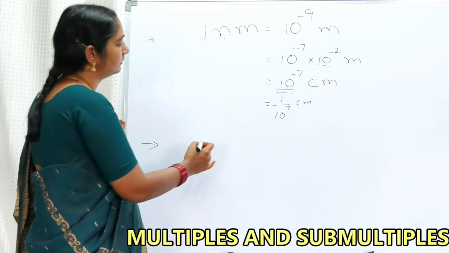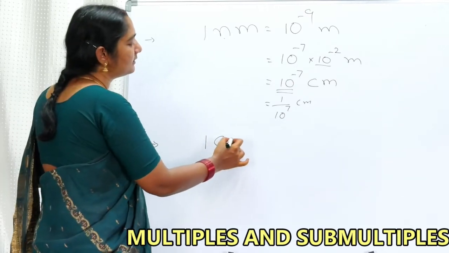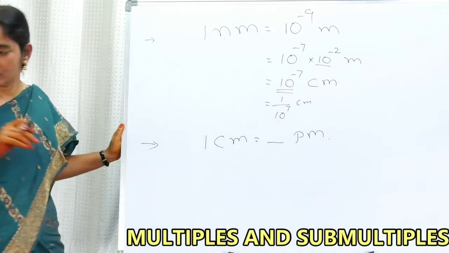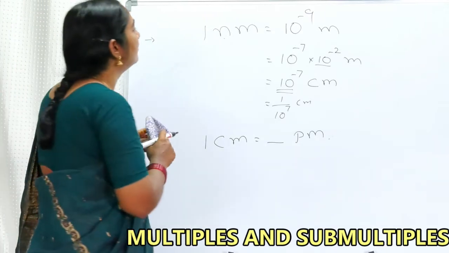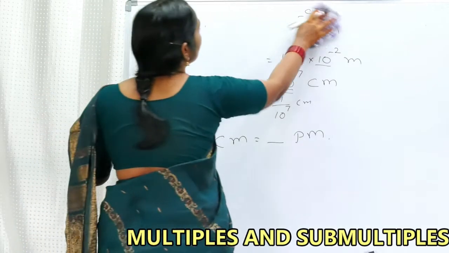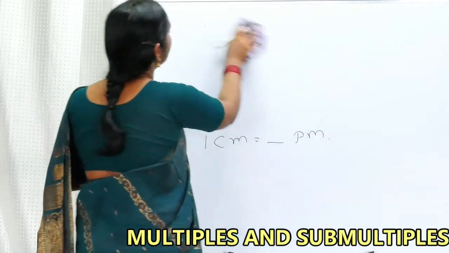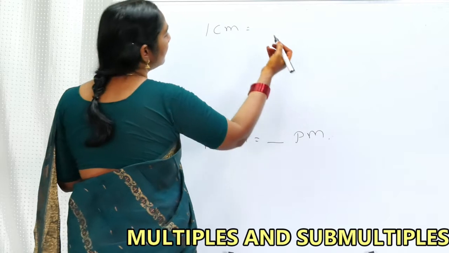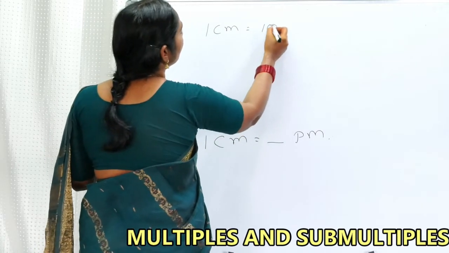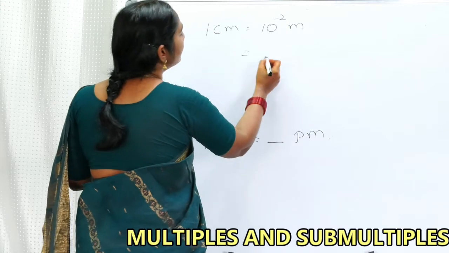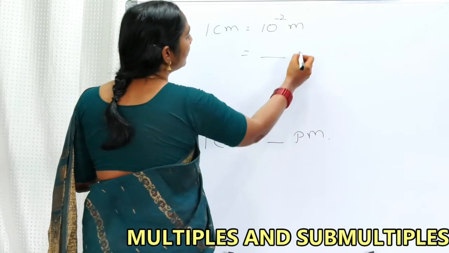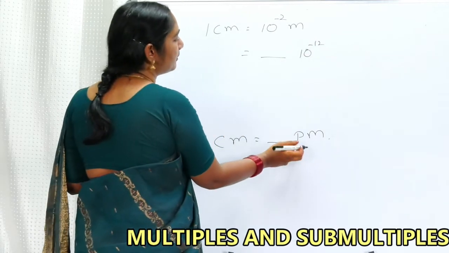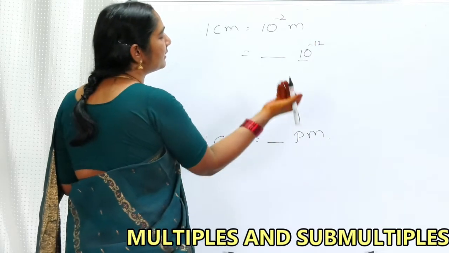Next, madam. 1 centimeter is equal to dash picometer. Madam has begun a big question. Pico stands for 10 to the power of minus 12. Centi stands for 10 to the power of minus 2. Now, my dear friends, pico is a very small unit. 1 centimeter is nothing but 10 to the power of minus 2 meter. So I want pico, which means 10 to the power of minus 12. I want this 10 to the power of minus 12 because in the place of 10 to the power of minus 12 I can replace with p.